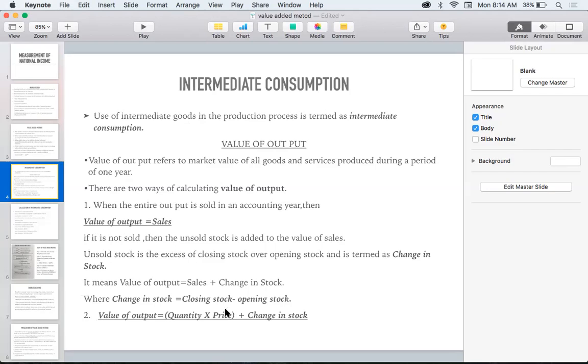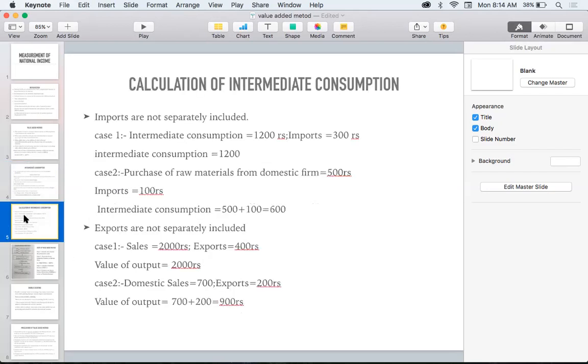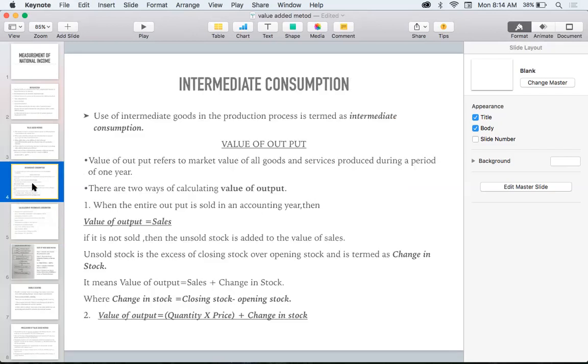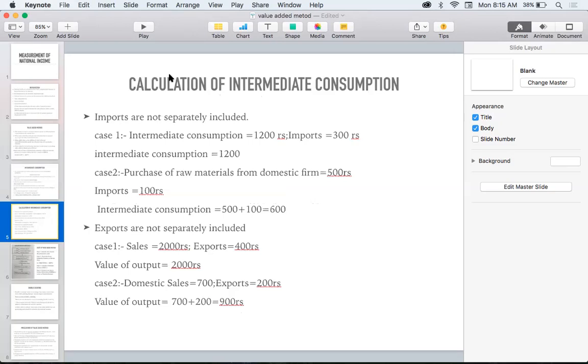Next I am saying, how can we calculate the intermediate consumption? Already I told you what is intermediate consumption: use of intermediate goods in the production process. Look here, how can we calculate it? Consider the case where imports are not separately included. Look at the example.